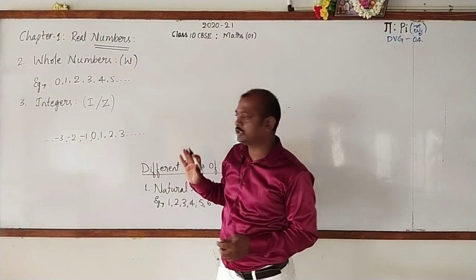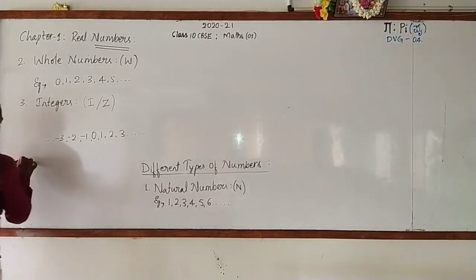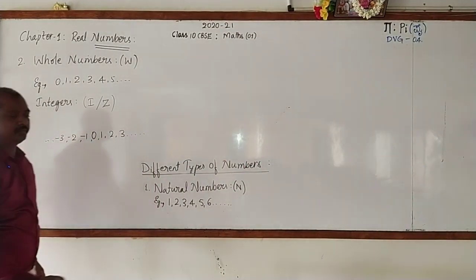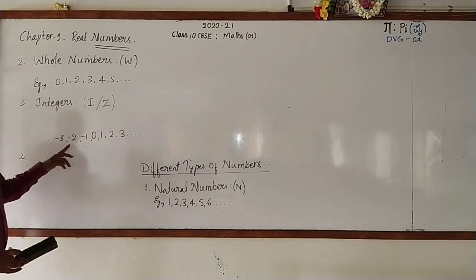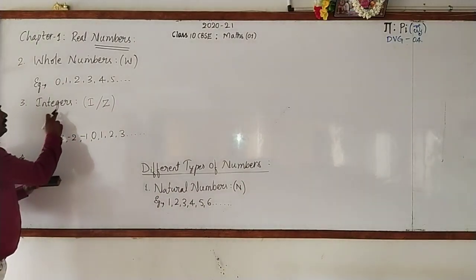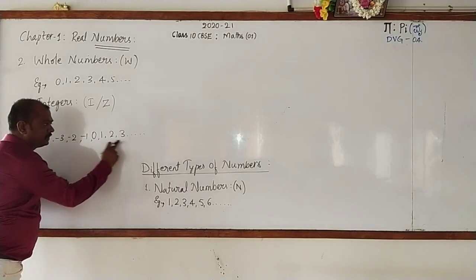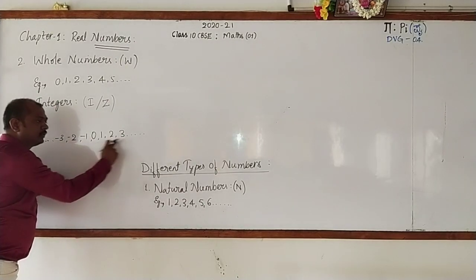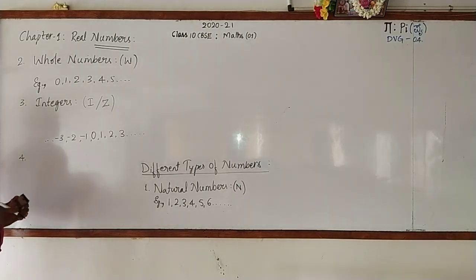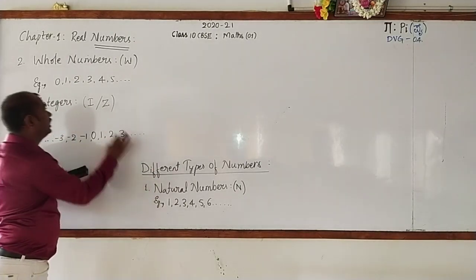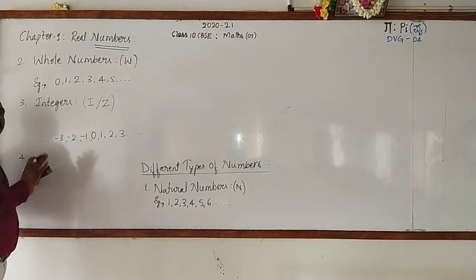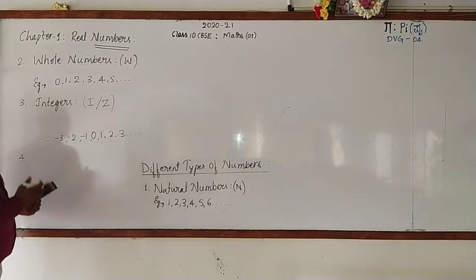Written up? Okay, nice. Now observe. Fourth one. And before that, look here. The collection of integers includes natural numbers and whole numbers. Then can we say that all natural numbers and whole numbers are integers? Yes, this statement is correct.